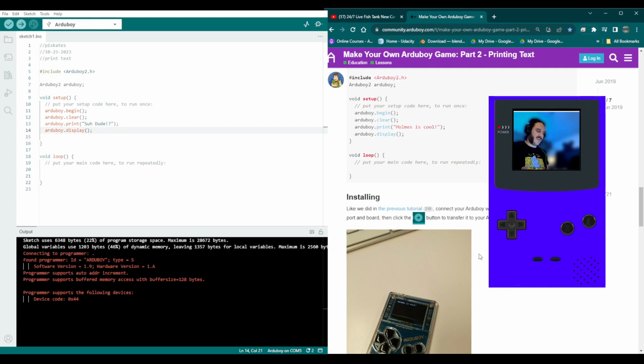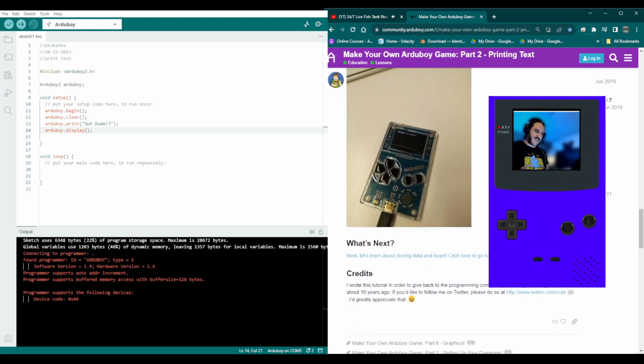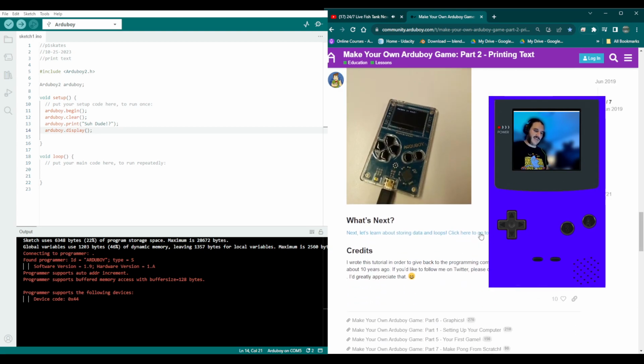We just printed stuff. What if I put 2 print statements? Would it do it twice? Let's see what it does. See, then what's next? And then we got to another tutorial here. We'll click that next here. Hold on a second, though. All right, damn it. Let me just write it. I was just trying to quick copy it.